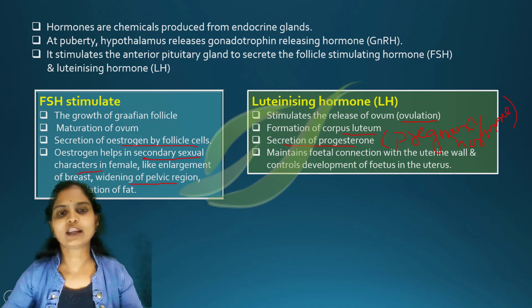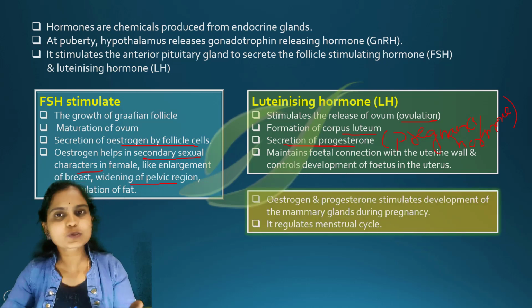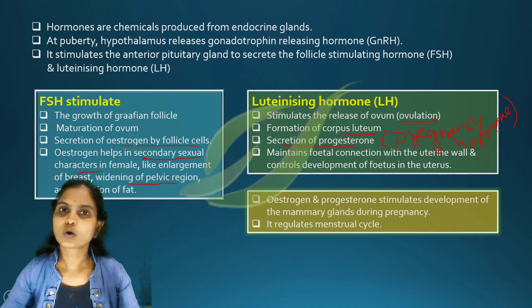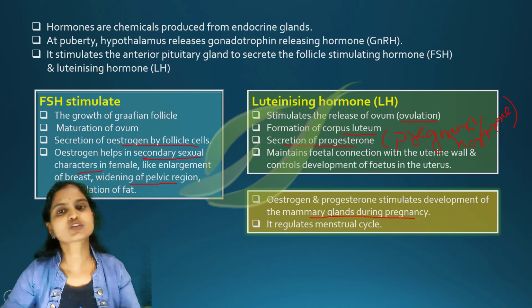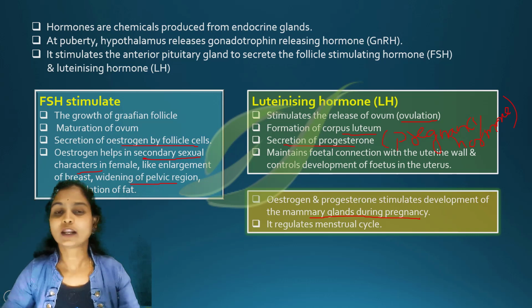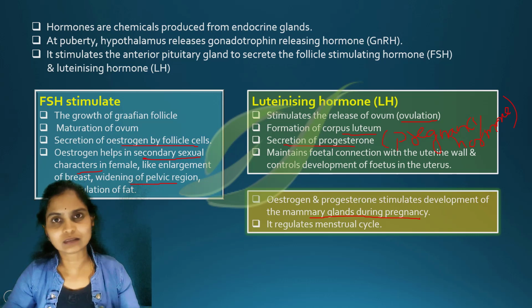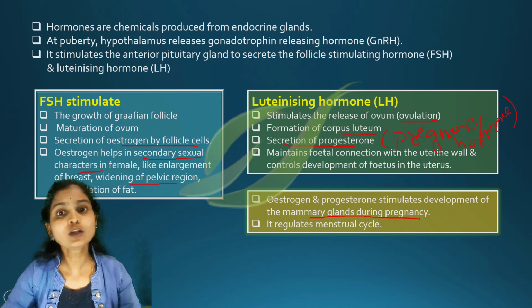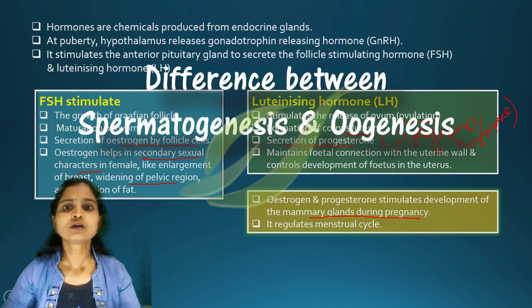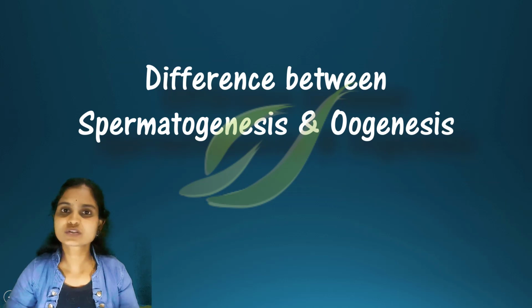Estrogen and progesterone are also helpful for development of mammary glands during pregnancy and throughout the menstrual cycle. FSH and LH as well as estrogen and progesterone, all four hormones play an important role. In the next session, we are going to study the differences between spermatogenesis and oogenesis.